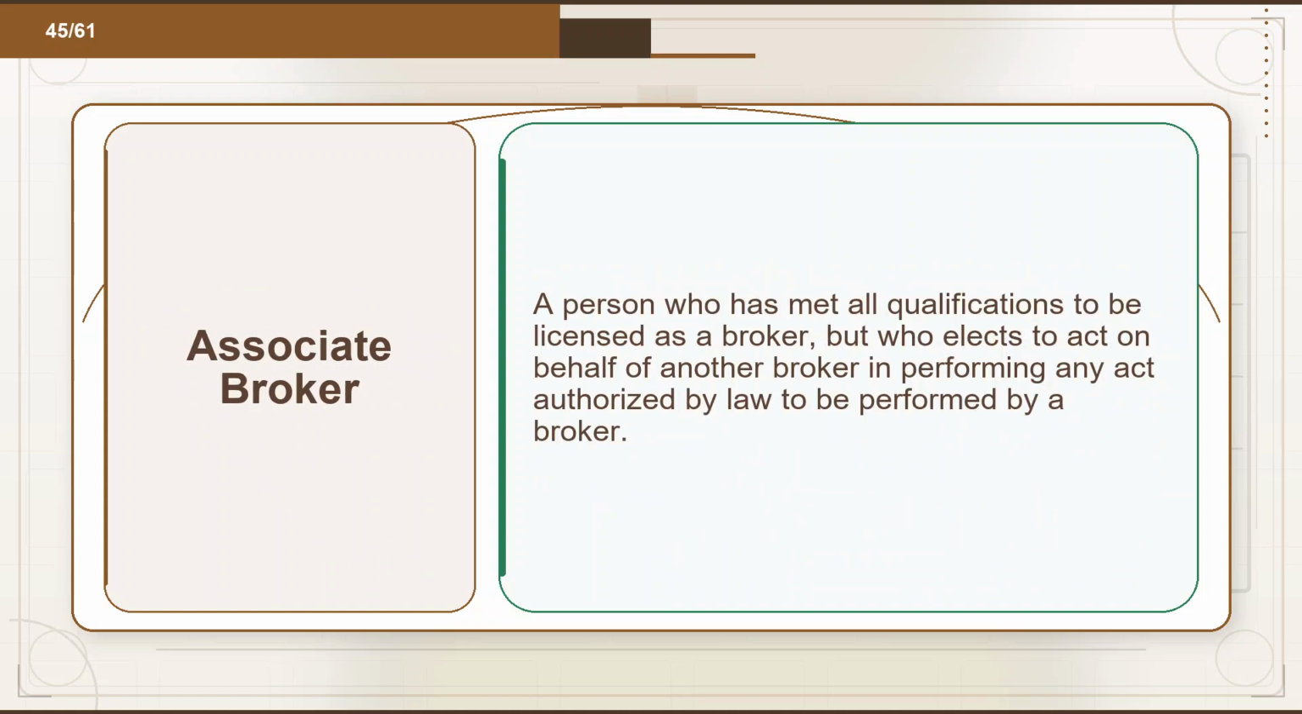Flashcard 45. Term: associate broker. Definition: a person who has met all qualifications to be licensed as a broker, but who elects to act on behalf of another broker in performing any act authorized by law to be performed by a broker.